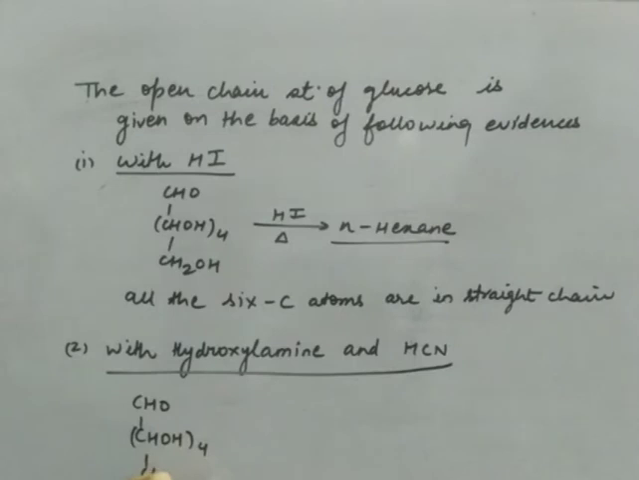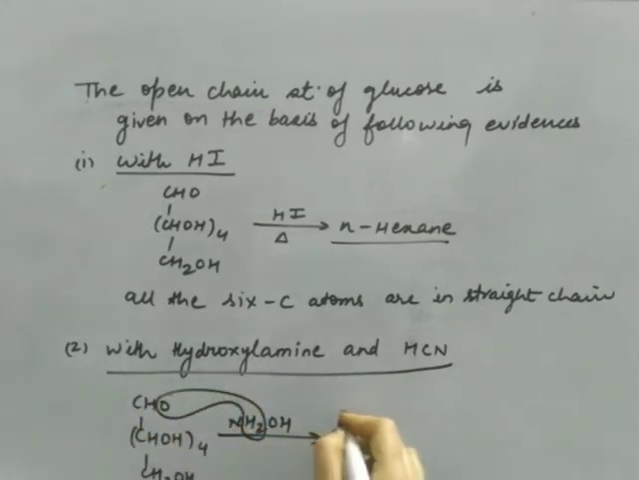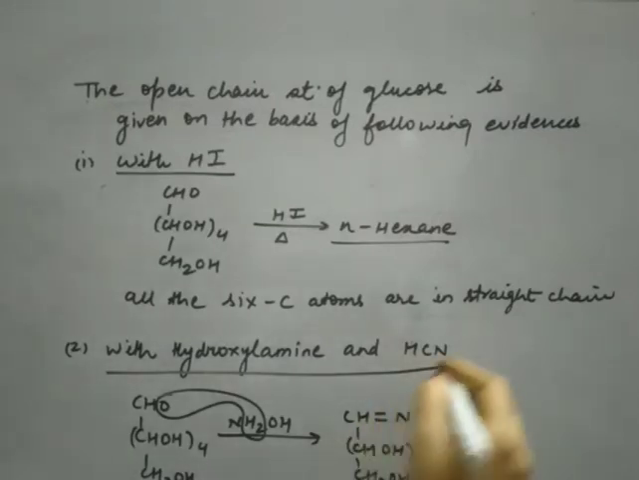Now first, glucose is treated with hydroxylamine. Hydroxylamine is NH2OH. So O will be removed from here and H2 will be removed from here. So we'll get, and what product is formed? This product is oxime. So on treatment with hydroxylamine, since we are getting oxime, it shows the presence of aldehyde group in glucose, or we can say that it shows the presence of carbonyl group in glucose.